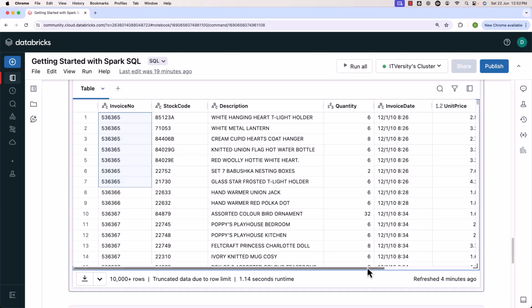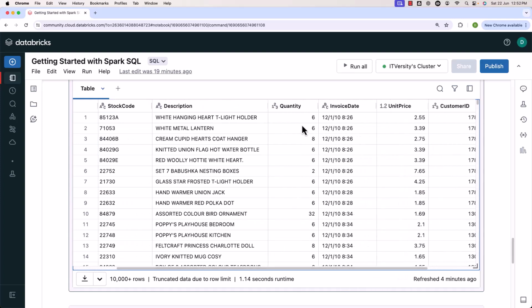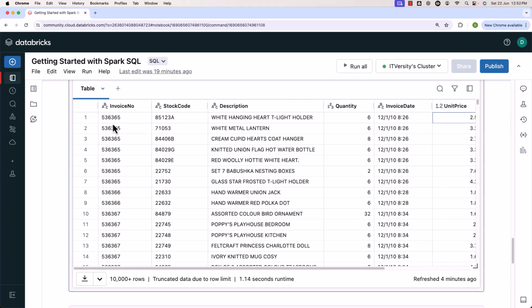If you observe further, we have quantity and unit price. However, we do not have the subtotal for each item. Keep in mind, for each invoice, we have items. In this case, this data represents invoice items, not just invoices. That's why for invoice 536365, we have 7 records, which means we have 7 items. For each item, we have quantity and unit price. If you want to get item level subtotal, then we have to multiply quantity and unit price.